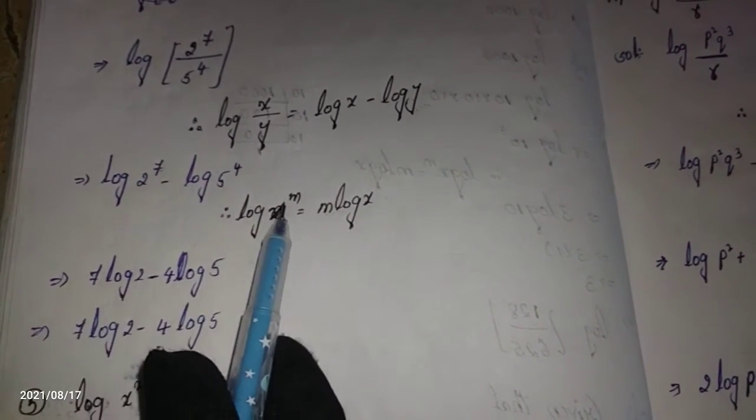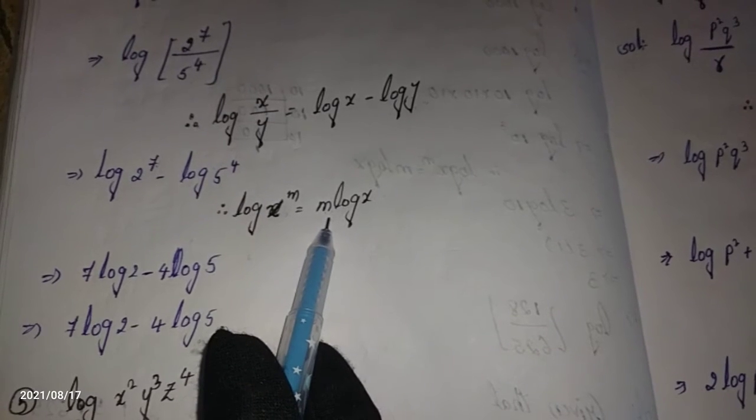For the second time, we are using this formula also. Whatever power is there, we have to write before the log. 4 is there, so 4 log 5. This is your answer.